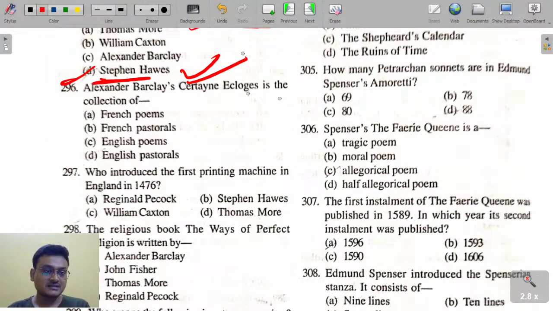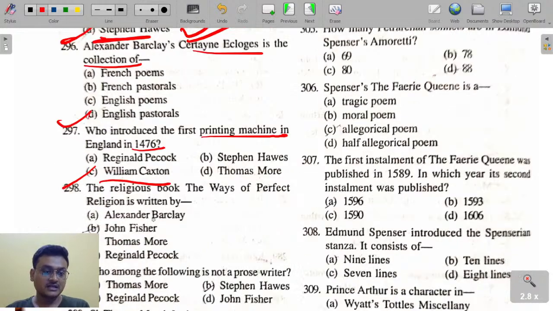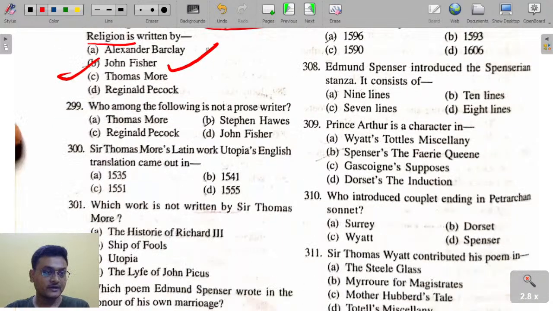Alexander Barclay's Certain Eclogues is a collection of English pastorals. Who introduced the printing press in England in 1476? William Caxton. The religious book The Ways of Perfect Religion is written by John Fisher.